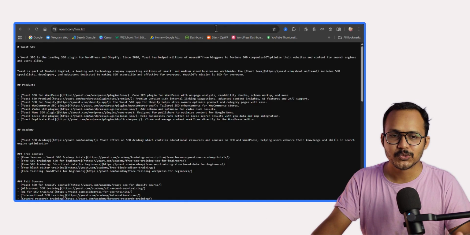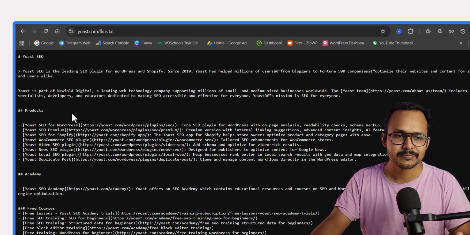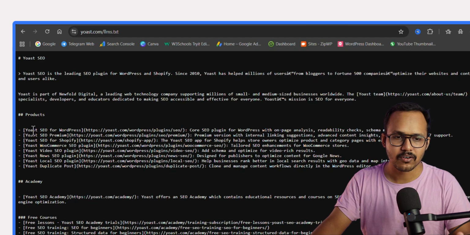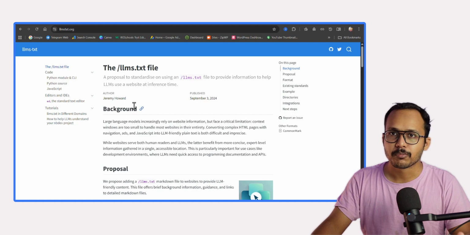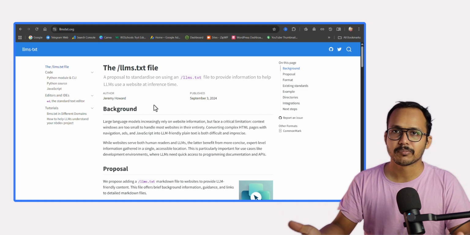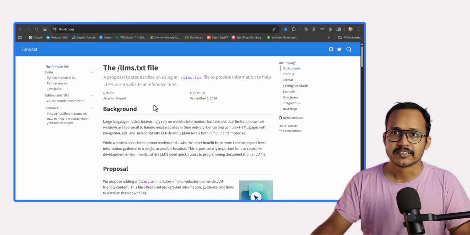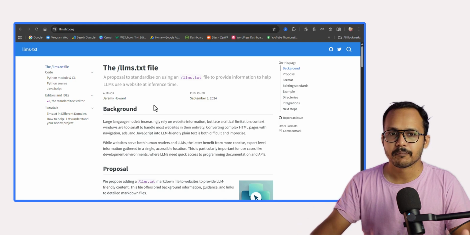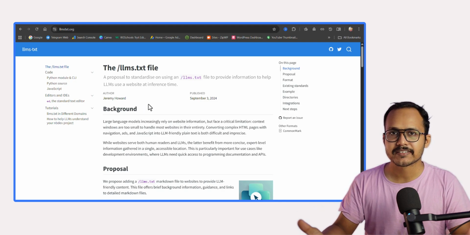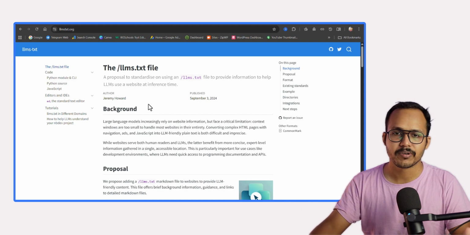But if you go to yoast.com, they are using this and they have added all their important page URLs and descriptions. Jeremy proposed that it will optimize AI crawling and crawl budget, and that this file will help AI easily crawl your website and get the information they are looking for. But most of the AI companies deny this and they are not mentioning it in their official documentation.